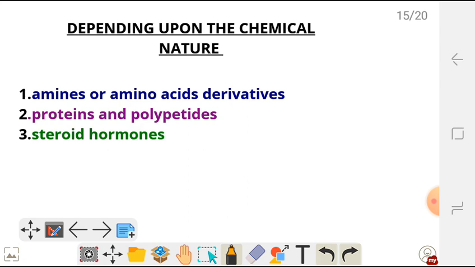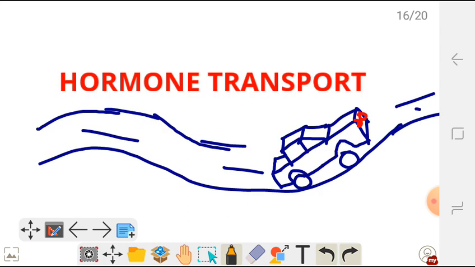Then under steroids, mostly steroids are lipophilic. Okay, so because they are lipophilic, they can diffuse across the cell membrane, and most of their receptors are inside the cell. For steroid hormone examples, we have sex steroids, which include testosterone and estrogen. We have vitamin D, we have glucocorticoids. All those are examples of steroid hormones, and they are made from cholesterol. Okay, so this is classification depending upon the chemical nature. So now let's look at the second part, which is hormone transport.